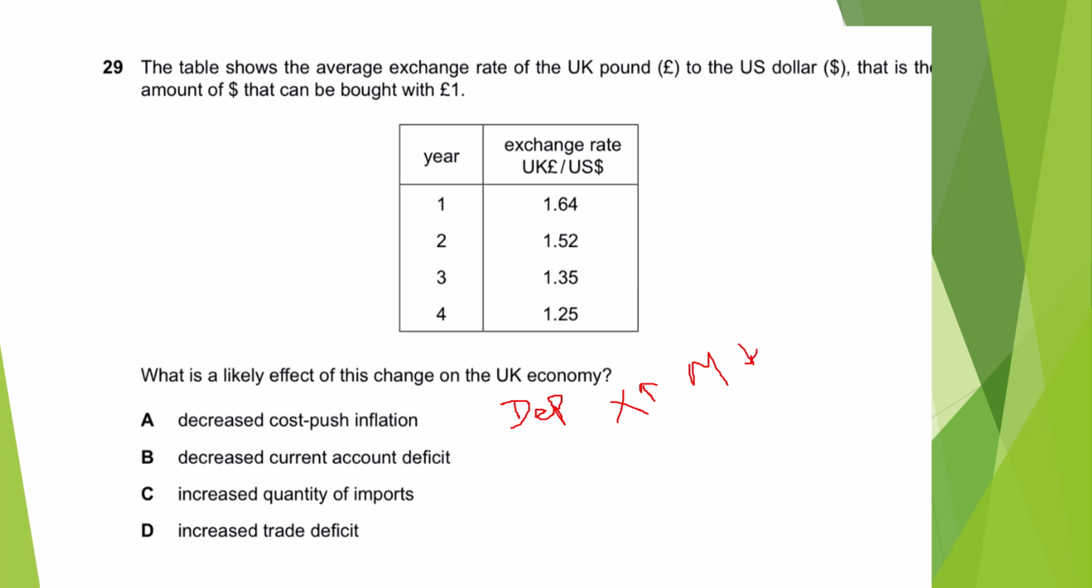So a decrease in cost push inflation. Okay, a weaker pound makes imports more expensive, so rather than decreasing cost, it is going to increase cost, right? So this would not be the answer. Decrease in current account deficit. Current account में exports और import आते हैं. Export increase हुई, import कम हो रही है, so this is going to be positive. So deficit कम हो रही है, this could be.